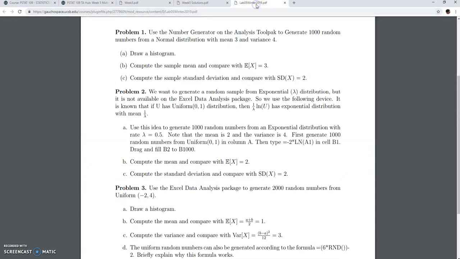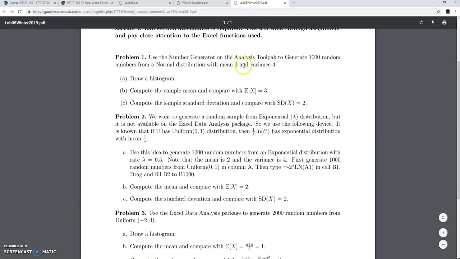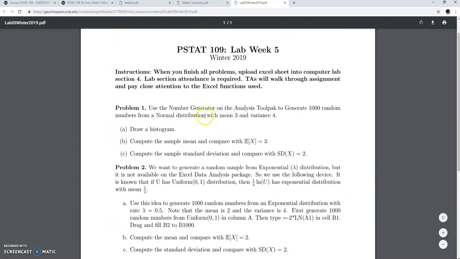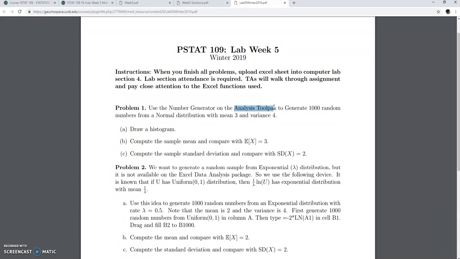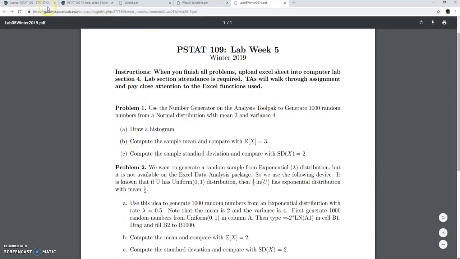Okay. Now for the lab, again it's a bit long, but I liked it a little bit better this way. For week 3 I felt it was a bit short. People were done in like 20 minutes. This week people took a little bit more time with 3 problems. So I feel like 3 problems is a better number here. So you're gonna have to teach them how to install the analysis tool pack again. Most of the labs, I don't know why I think they reset Excel, whatever, and then you have to install it again. So if you have trouble, come back here.